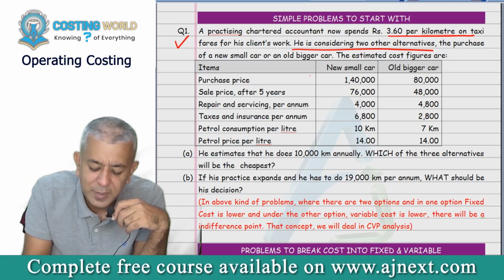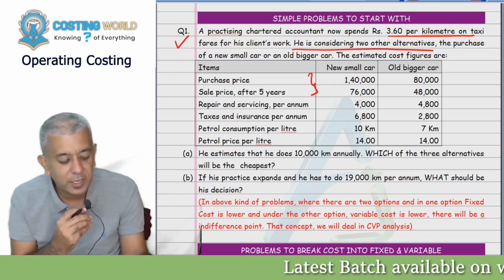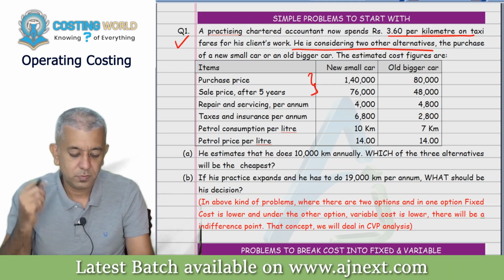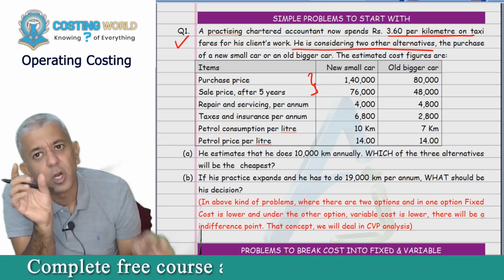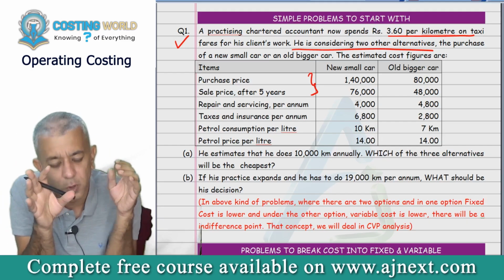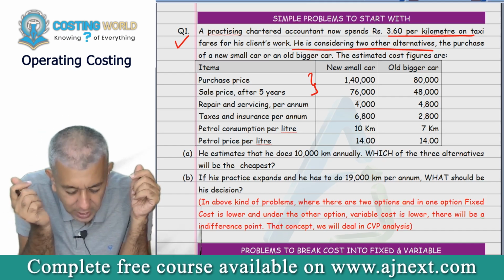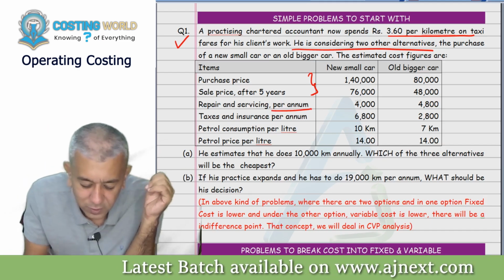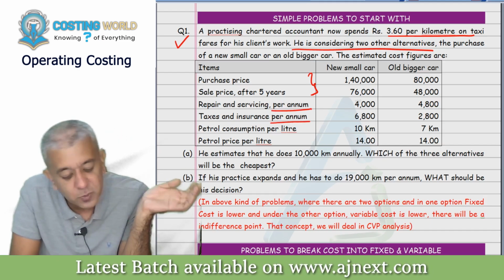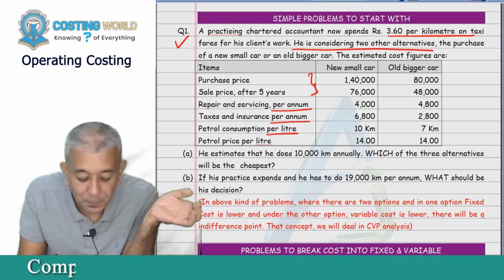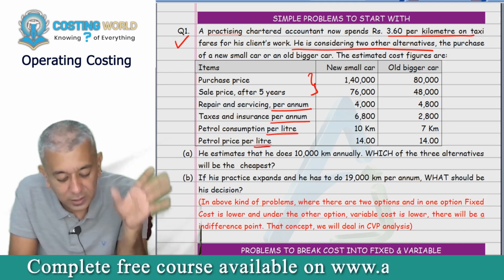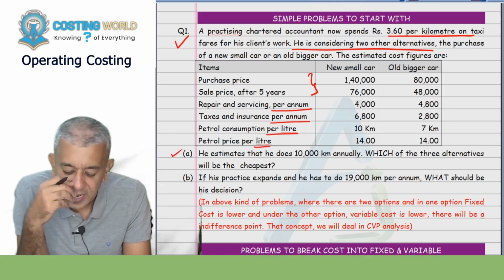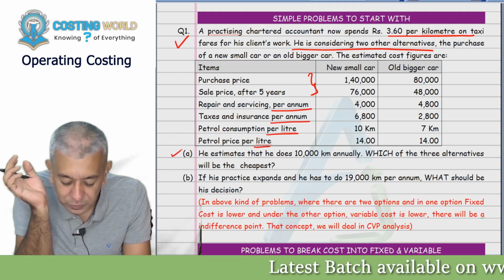Now everybody can tell me, as per you all, why must this particular data be given to you? To compute your depreciation. So this data will be useful for depreciation. Further, repair and servicing per annum. Underline the words per annum, please. Taxes and insurance per annum. Petrol consumption per liter. Petrol price per liter, which is 2 per liter. Further, he estimates that he does 10,000 kilometers annually.